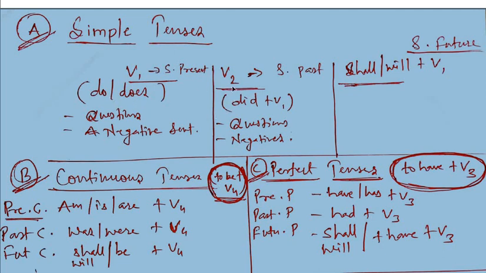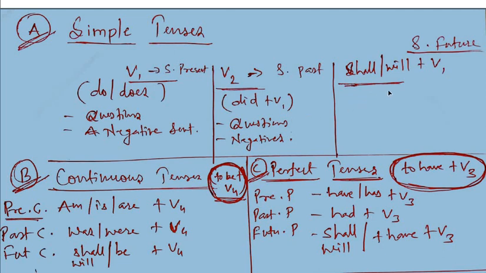Simple past is formed with the help of V2, and when we frame questions in simple past tense, we need to use did. And when we use did, the main verb with the did should be in present form, and this combination together promotes the simple past tense, that is V2. And in negative sentences also, we need did.